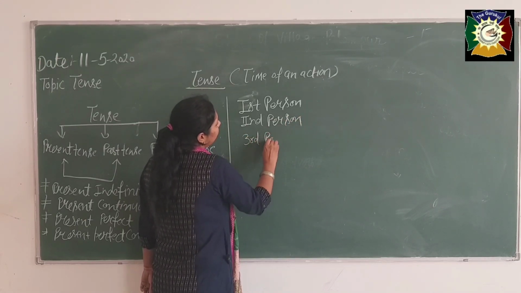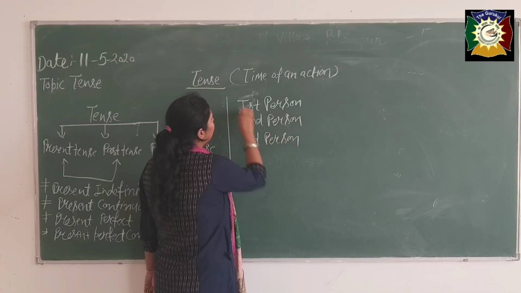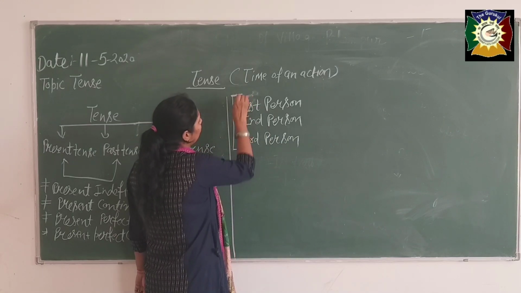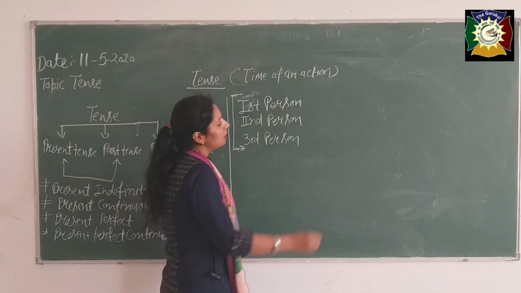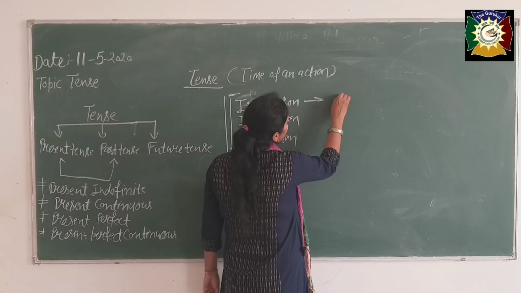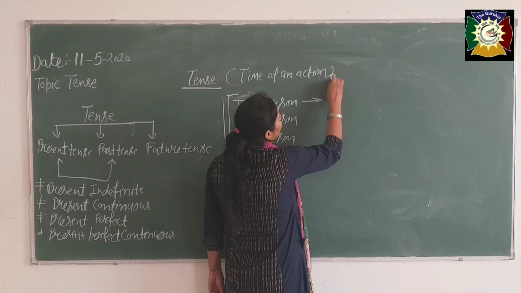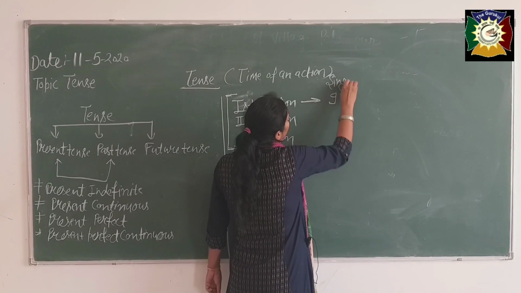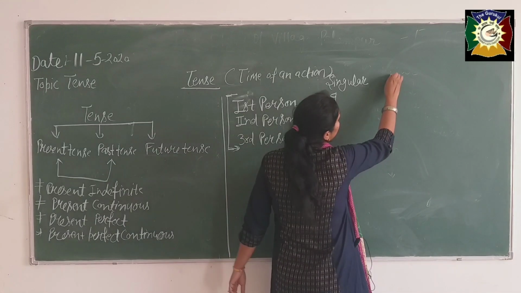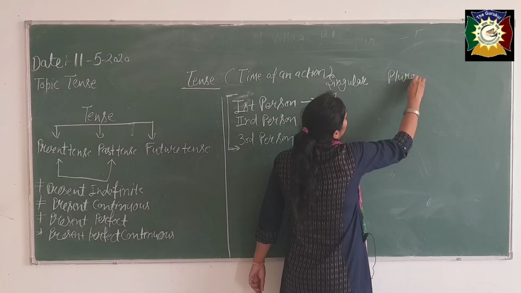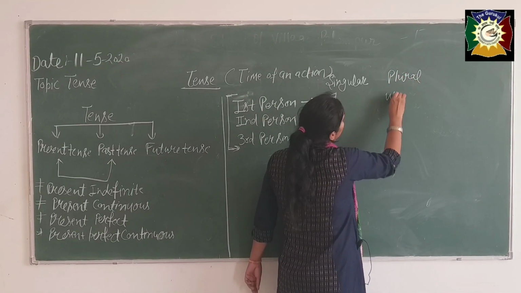These are the 3 persons in English, and you should know them if you want to make yourself expert in tense. First person: what comes in first person? I. I is singular. First person singular is I. First person plural is we.